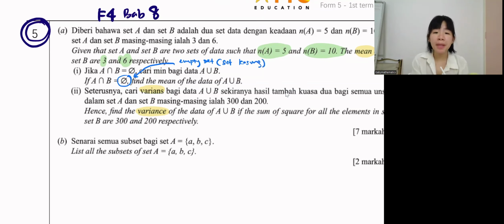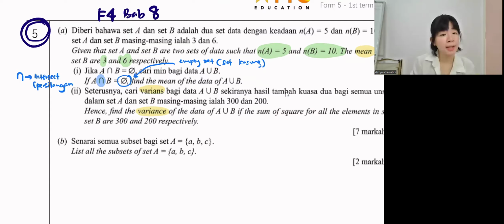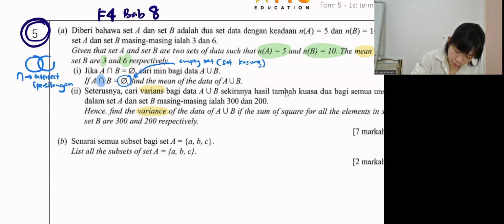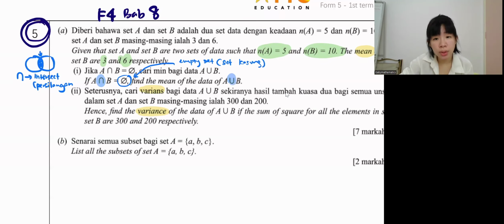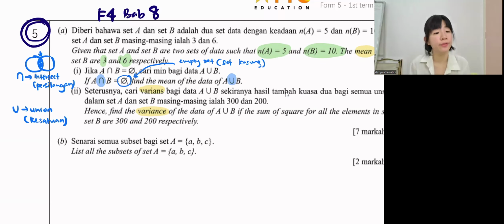Okay, so this empty set. So now we need to find the mean of A union B. Okay, guys, when you see this symbol, what is the meaning? This one, the one that looks like N. So if you see this, it means intersect. Persilangan. Intersect. Okay, which means two things overlap here. So this is called intersect. Okay, when you see U, this one is called union. In BM, it's called kesatuan. Okay, what is the meaning of union?